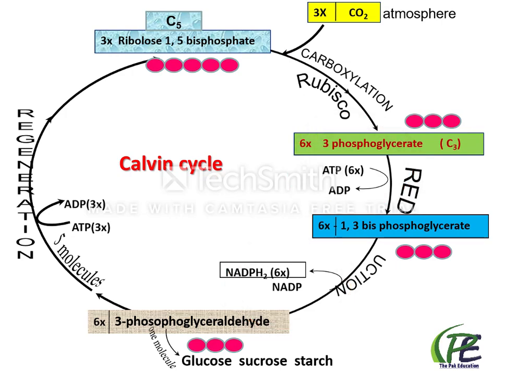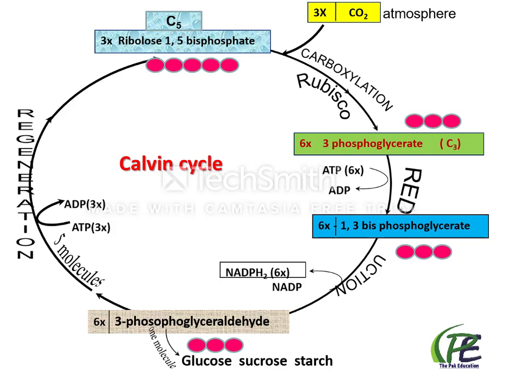And how many ATPs are utilized in a Calvin cycle? 9 ATPs. And how many NADPH2 utilized? Here answer is 6 NADPH. And what type of enzyme is necessary which initiates this Calvin cycle? The answer is rubisco carboxylase. And how many stages of this mechanism? It divides into 3 stages: carboxylation, reduction, and regeneration.